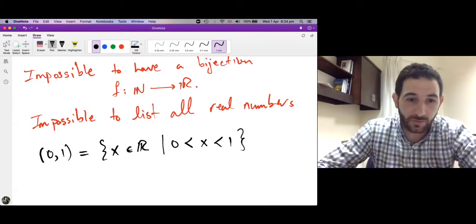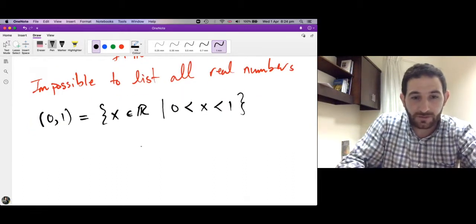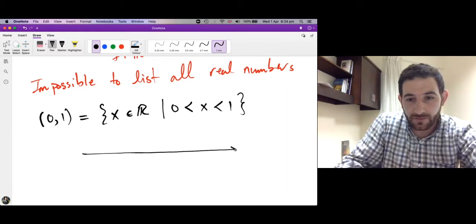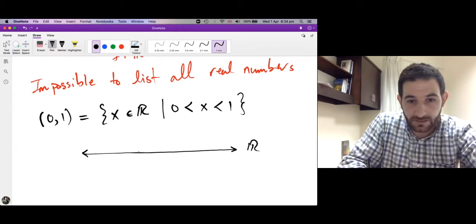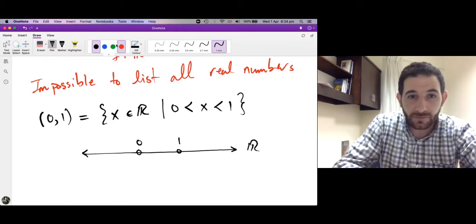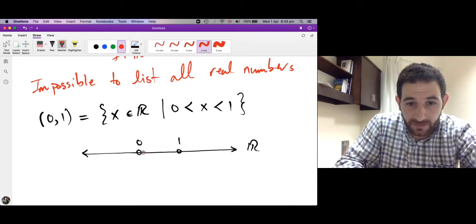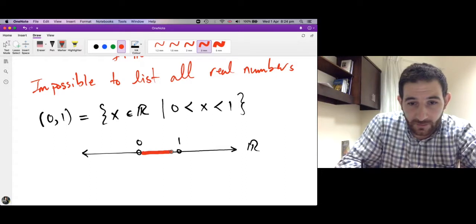On the real number line, this is 0 and this is 1, and we mean all the real numbers lying between 0 and 1.